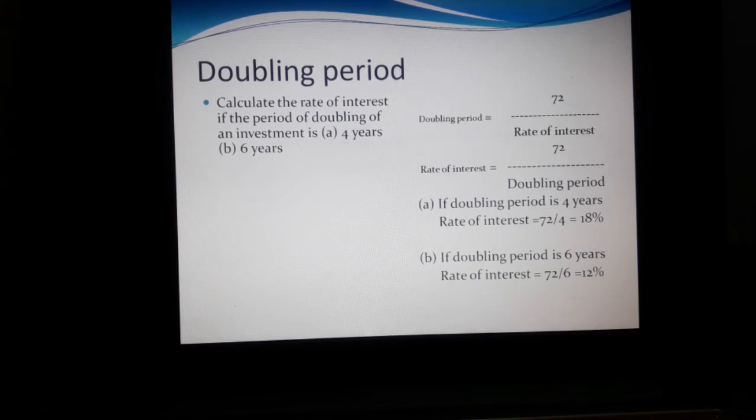If the doubling period is 6 years, what rate of interest would come? We have to calculate that. The rate of interest equal to 72 divided by 6, we get 12% rate of interest. For example, if you invest 10,000, after 6 years at the rate of interest 12%, we get 20,000 as the doubled amount.